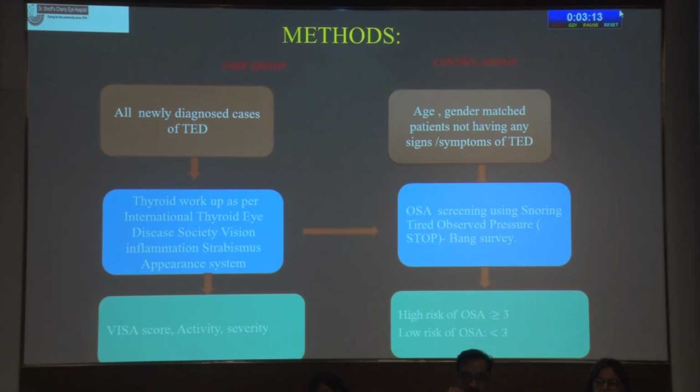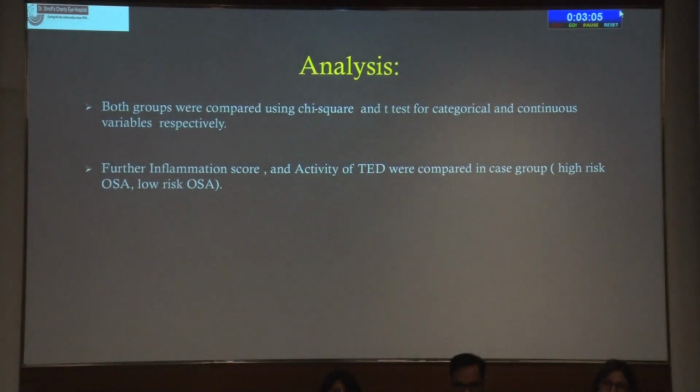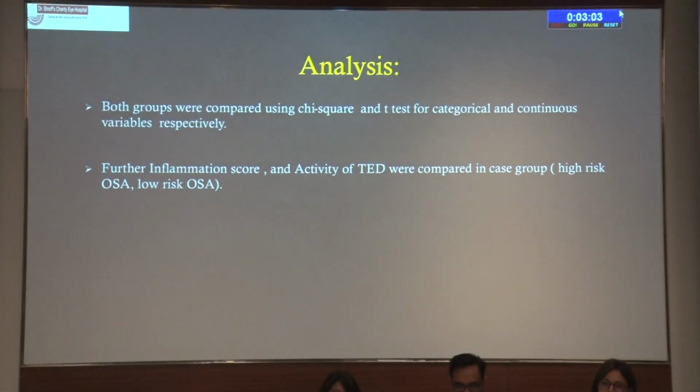High risk of OSA was considered when the score was greater than or equal to 3, and low risk when less than 3. For analysis of both groups, we used parametric and non-parametric tests, using the chi-square test, t-test, and Mann-Whitney test. Further, inflammation score, activity, and severity were compared within the case group.